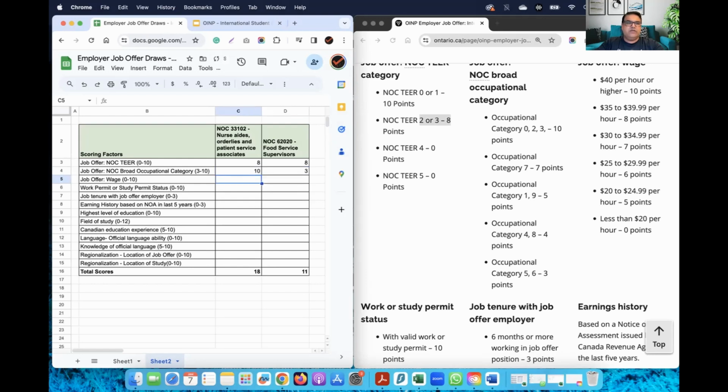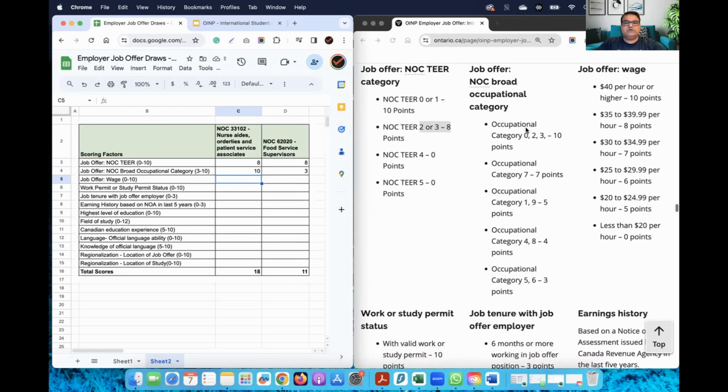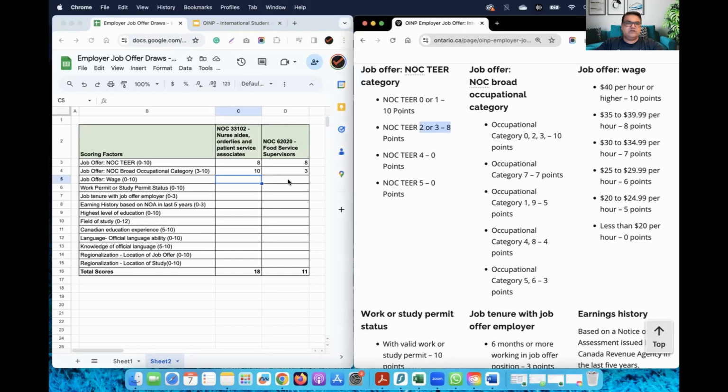So now we have, they are there. Then you have job offer points. So I'm assuming, let's say, both of them got a job which is for $23. So $23 falls in this one, so they will get 5 points for each.